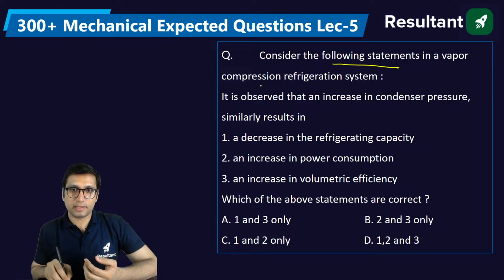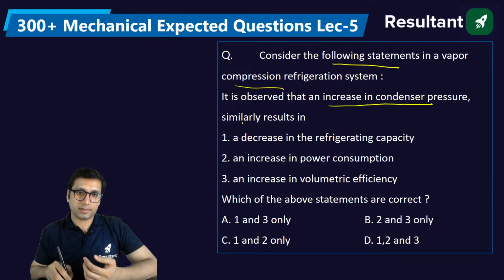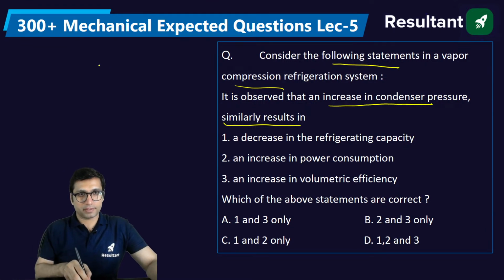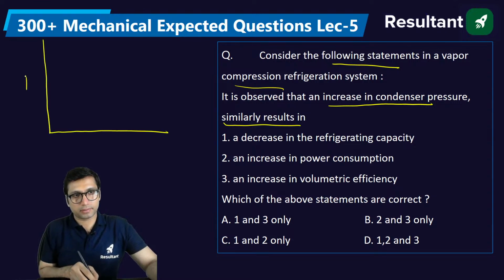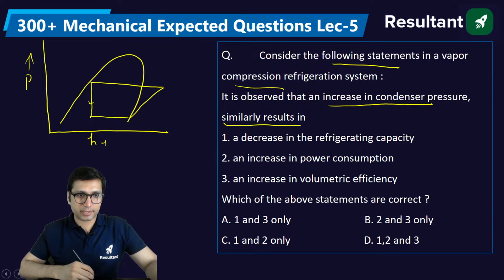Consider the following statement in the vapor compression system. It is observed that an increase in the condenser pressure results in... If the condenser pressure is increased in the vapor compression system, what happens? We see this on a pressure enthalpy diagram. This is how you represent a normal vapor compression system. Now if you increase the condenser pressure, what will be the effect?